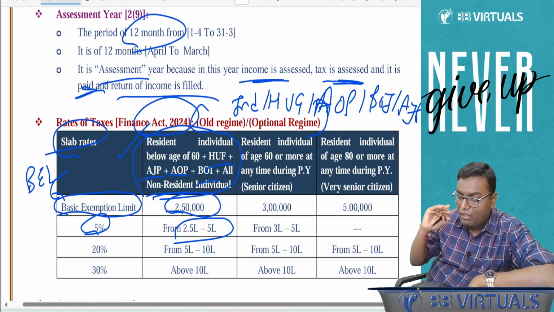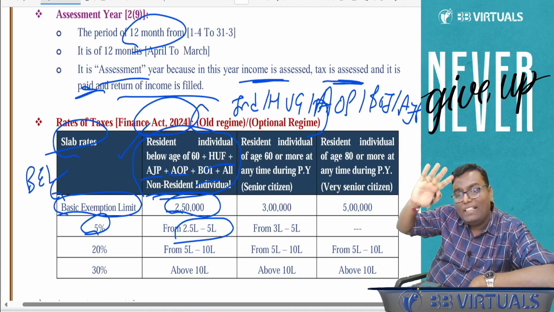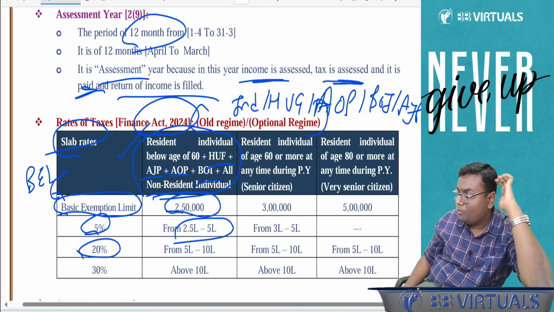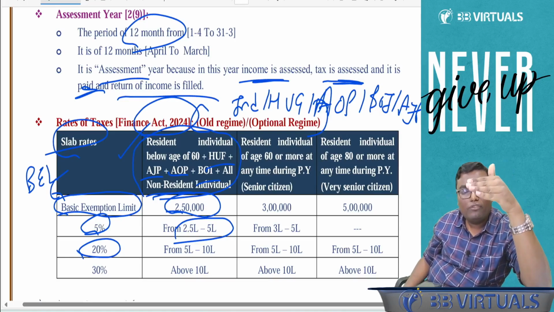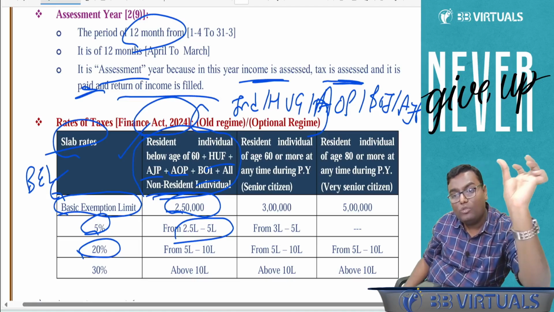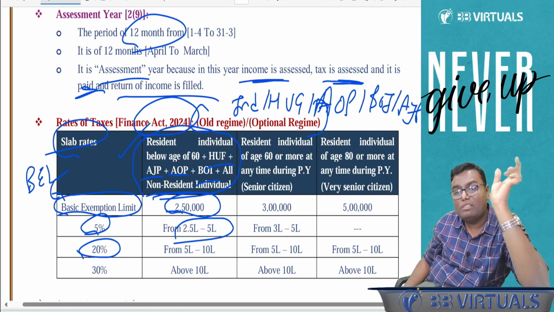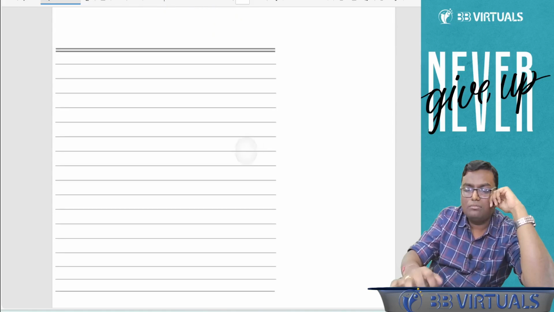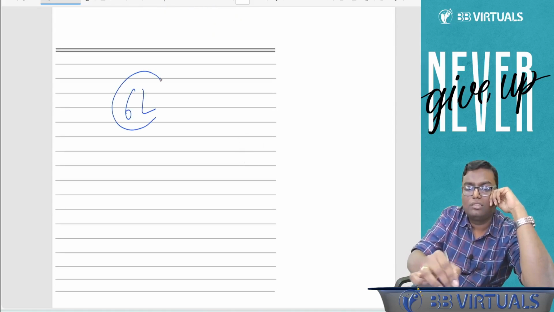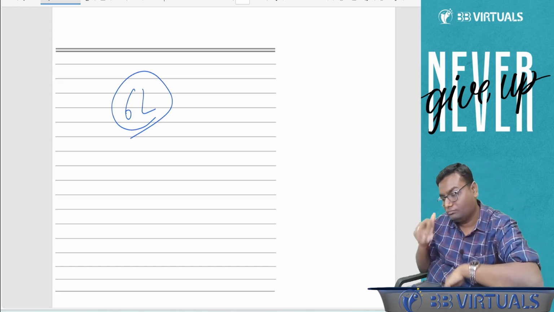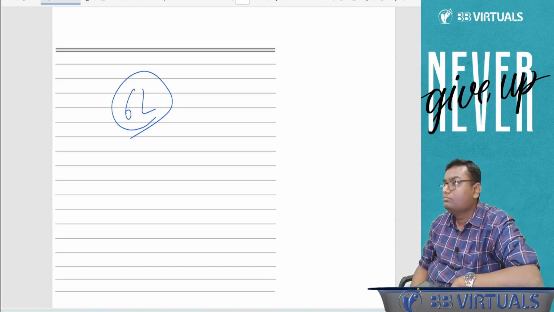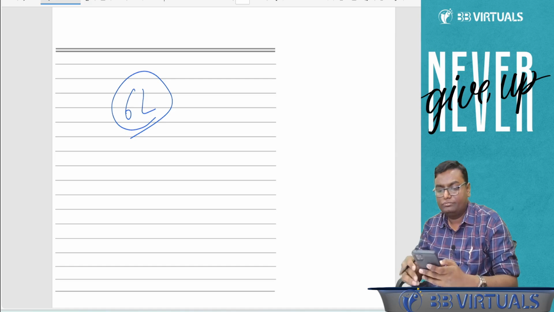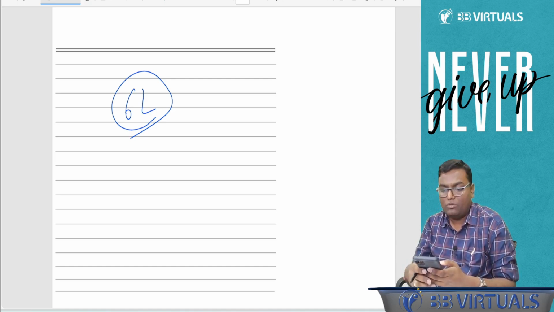Now, what if I am earning an income of more than 5 lakh? From 5 lakh till 10 lakh, a 20% tax rate will get applied. So up to 2,50,000 zero, 2,50,000 to 5 lakh 5%, 5 lakh to 10 lakh the tax rate will be 20%. Tell me, if I have an income of, let's say, 6 lakh, what is my tax amount?